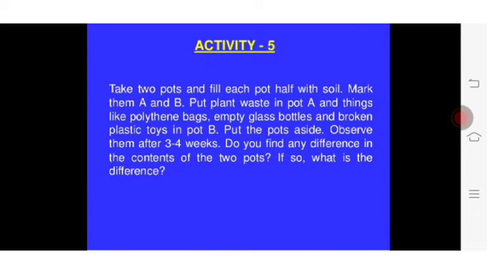You are seeing another activity. Take 2 pots and fill each pot half with soil. Mark them A and B. Put plant waste in pot A and things like polythene bags, empty glass bottles and broken plastic toys in pot B. Put the pots aside. Observe them after 3 to 4 weeks. Do you find any difference in the contents of the 2 pots? If so, what is that?